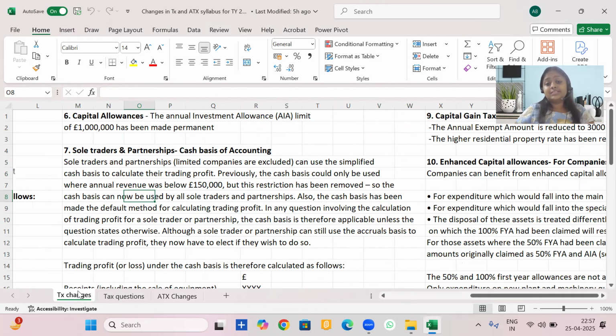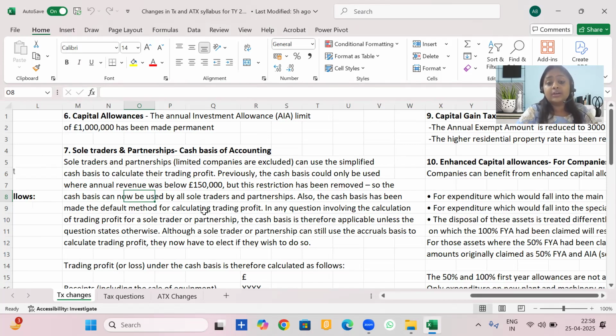There is a major change that has taken place in the accounting method to be followed while we calculate the trading profits for a sole trader or a partner, that is the unincorporated businesses. What is that change? The change is that now by default the basis for accounting the transactions is cash basis of accounting. What was the earlier rule till last year? Till last year, cash basis could only be used when the annual revenue was below 150,000 pounds. But now this restriction has been removed. So cash basis is now the default basis for all sole traders and partners.